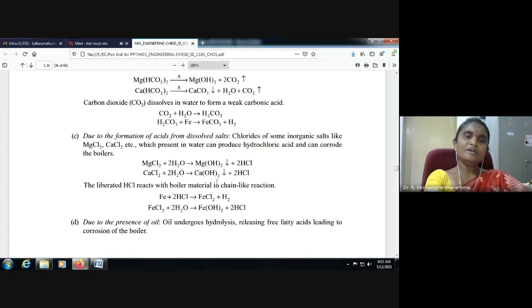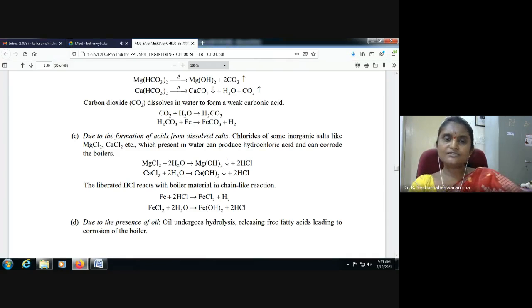So hot water having magnesium or calcium chlorides reacts with water, dissolves, and is converted into the corresponding hydroxide, and hydrochloric acid is formed. The formed hydrochloric acid reacts with boiler material in a chain-like reaction. Suppose hydrochloric acid reacts with iron. First it gives ferrous chloride. The formed ferrous chloride reacts with water and is converted into ferrous hydroxide. Ferrous hydroxide further reacts with oxygen and is converted into rust.